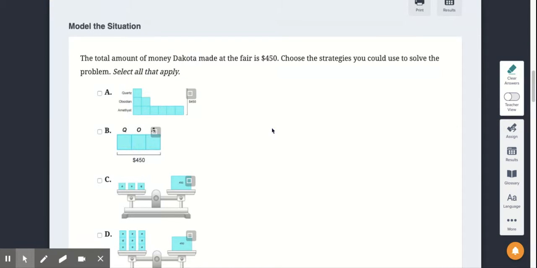This one says the total amount of money Dakota made at the fair is $450. Choose the strategies you could use to solve the problem. Select all that apply. So we can see that A is showing us that the quartz is this much money, the obsidian is this much money, and the amethyst is this much money. We then see that the total is $450. So you have to decide if that is an accurate representation, a visual representation of how much money Dakota made.